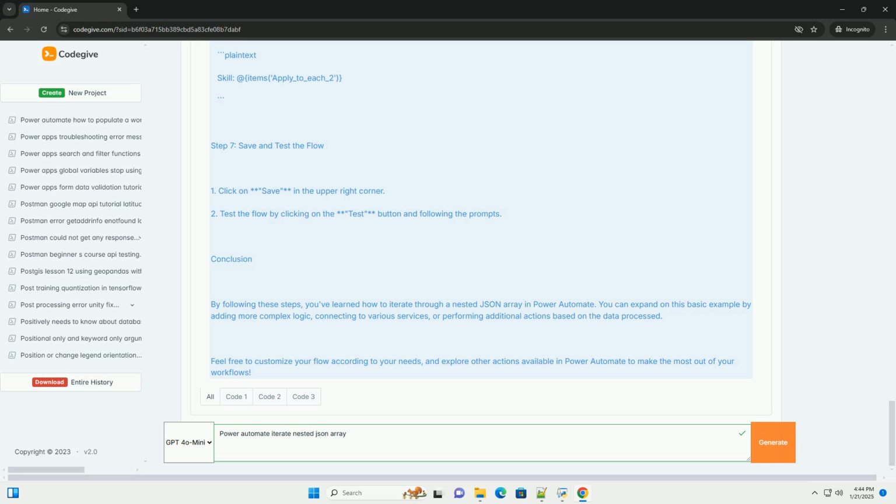Step 5. Add actions inside the loop. Inside the apply to each loop, you can add actions to process each employee object. For instance, you might want to log the employee's name and their skills. 1. Click on plus add an action inside the apply to each. 2. Search for compose and add it.